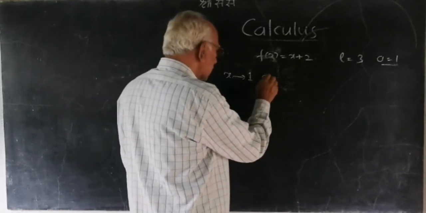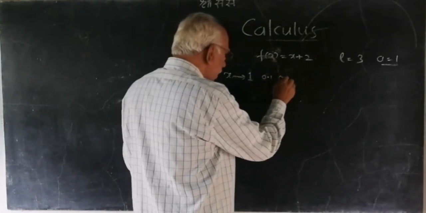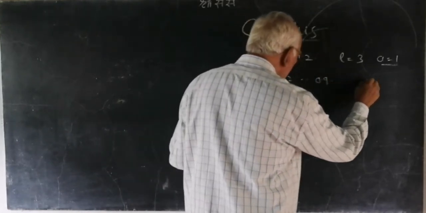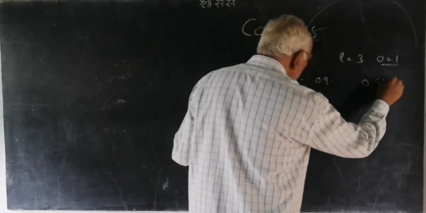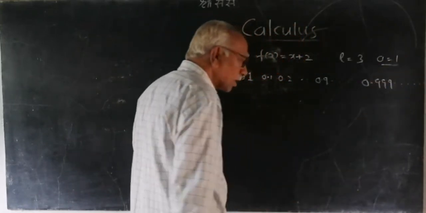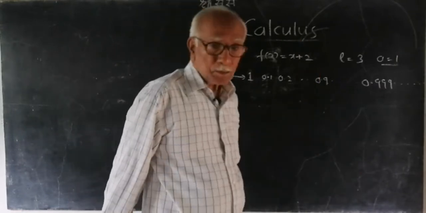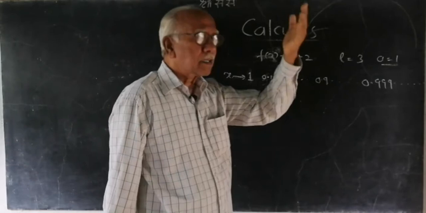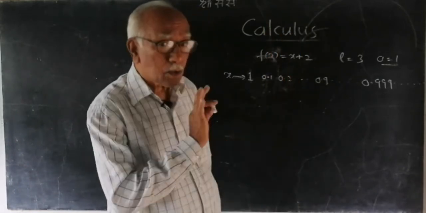It may be 0.1, 0.2 and so on, 0.9 and so on, 0.9999 and so on, but it will never be equal to 1 because it approaches 1. 0.999 and so on is nearly equal to 1, but not equal to 1.